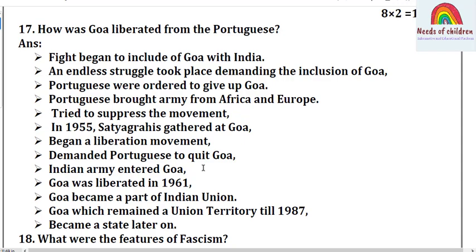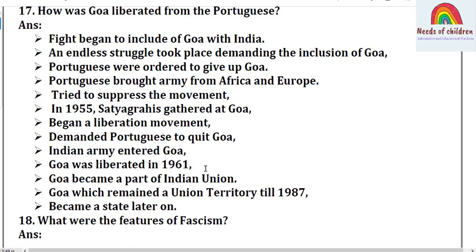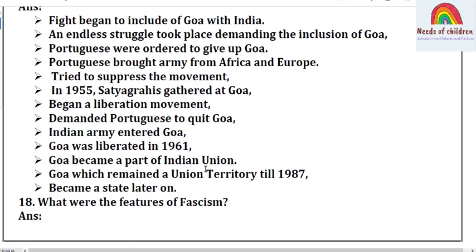In 1955, Satyagrahis gathered at Goa, began a liberation movement, and demanded the Portuguese to quit Goa. Indian army entered Goa. Goa was liberated in 1961 and became a part of the Indian Union. Goa, which remained a Union territory till 1987, became a state later.